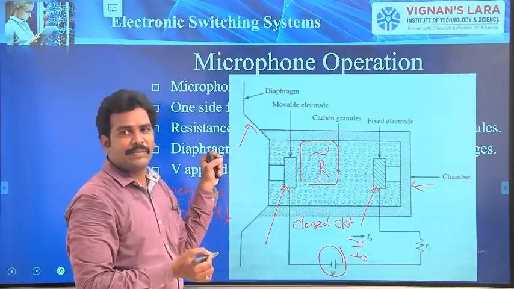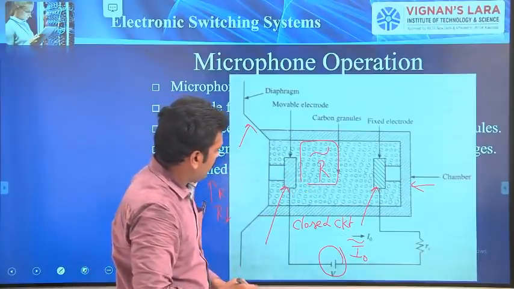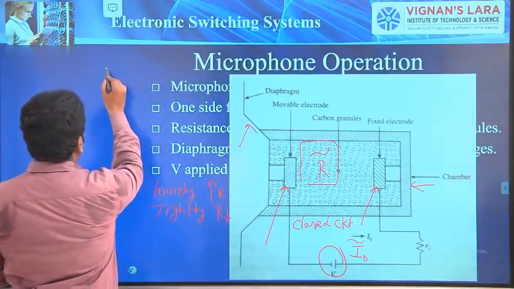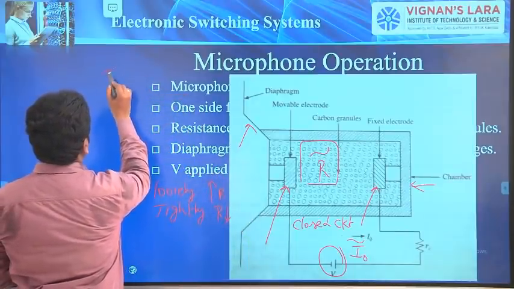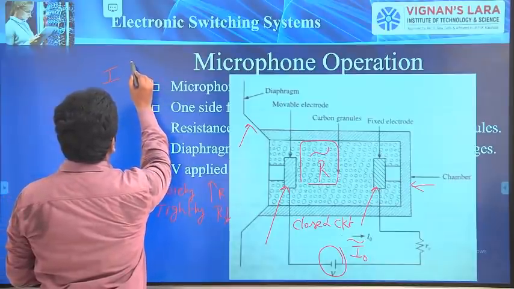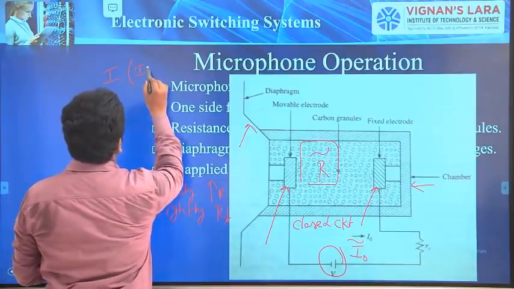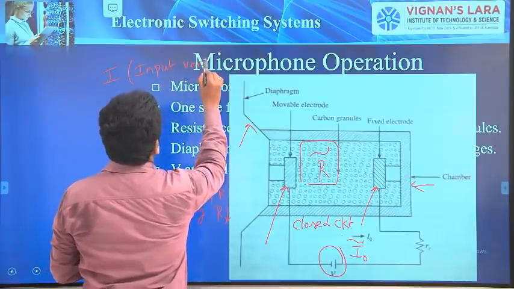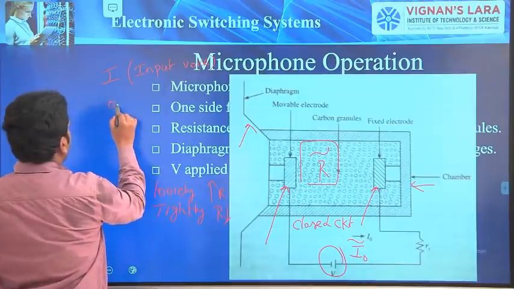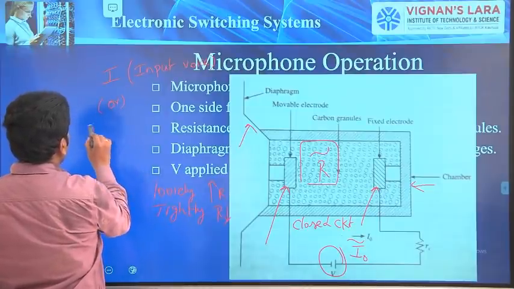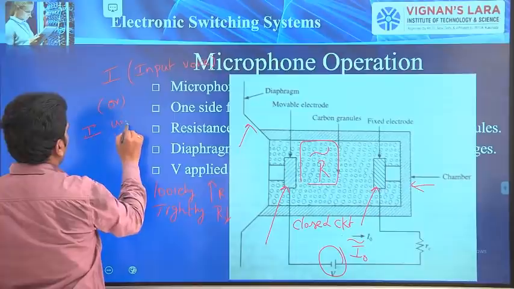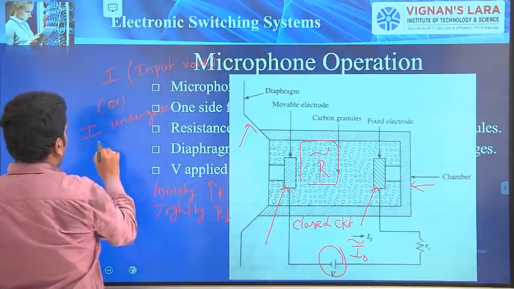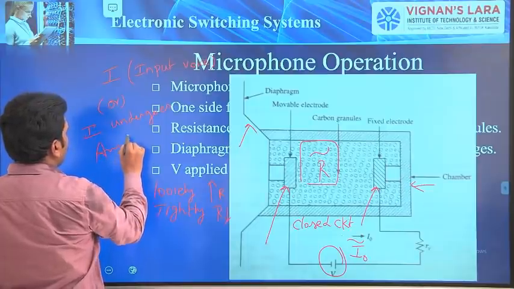So therefore, you can say in a single point, current is a function of the input voice, or we can also say that the current undergoes amplitude modulation.